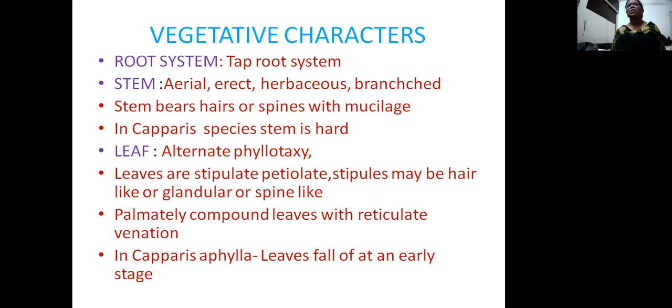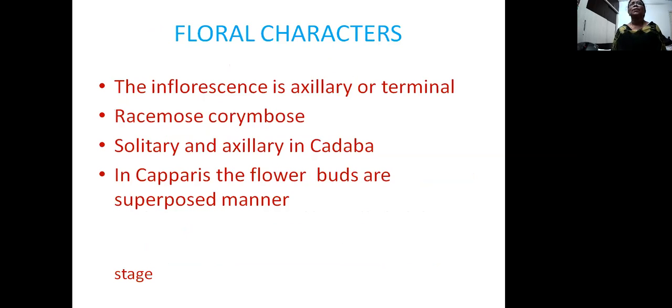In some species it is a hair-like green structure. In some it is a mucilage-secreting gland-like structure, and sometimes it may be hard and spine-like. Palmately compound leaves are present with reticulate venation in some species. In Capparis aphylla, leaves fall off at an early stage, as I have mentioned earlier.